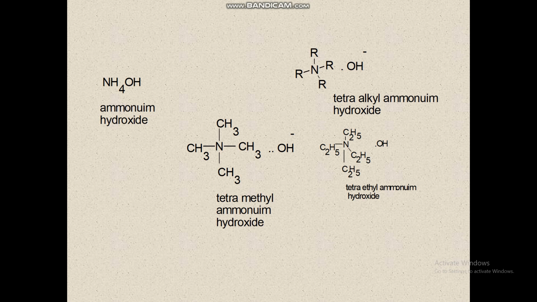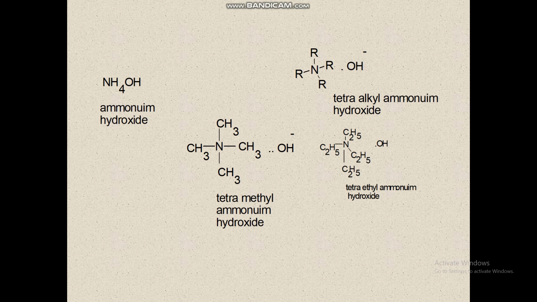Besides these amines, we know the derivatives of the ammonium radical in which all four hydrogen atoms have been replaced by alkyl groups. These are known as tetra-alkyl ammonium compounds or quaternary ammonium salts.